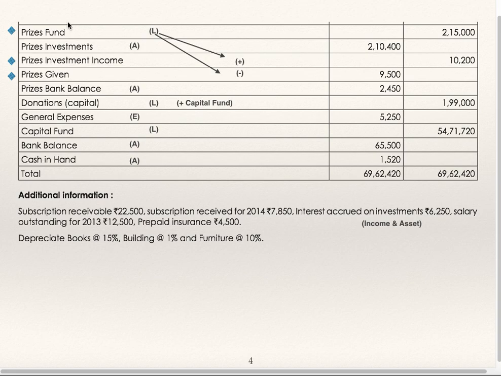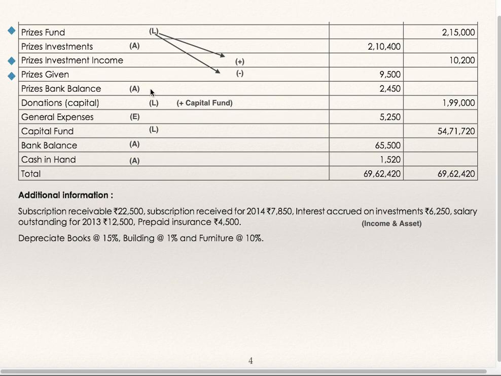Prize fund, this is very important. Any kind of fund is to be shown on the liability side. Prize fund is to be shown on the liability side. Prize investment is to be shown on the assets side. Now, prize investment income and prizes given. They have invested, and from that they have received income, and out of that they have given some prizes. This is very important. Prize investment income is to be added to prize fund and prizes given are to be deducted from prize fund. Prize fund is to be shown on the liability side of the balance sheet.